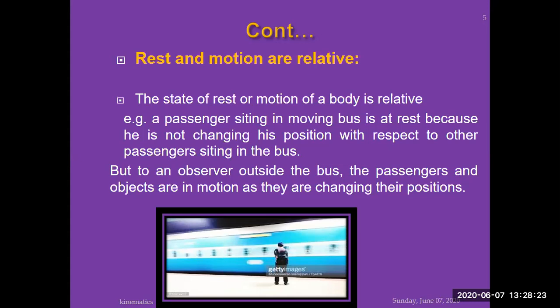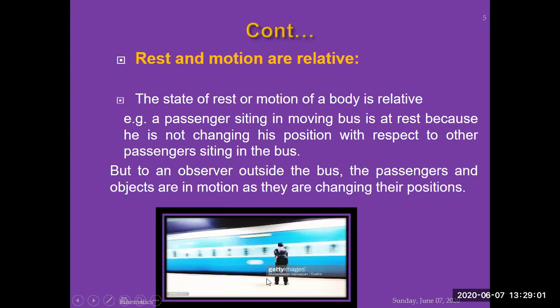There are a number of examples. By quoting these examples, you can understand how rest and motion are relative to each other. Again, I'm repeating, the state of rest or motion of a body is relative. For example, a passenger sitting in a moving bus is at rest because he is not changing his position with respect to the other passenger sitting in the same bus. But to an observer outside the bus, the passengers and objects are in motion as they are changing their position. So these are relative to each other.